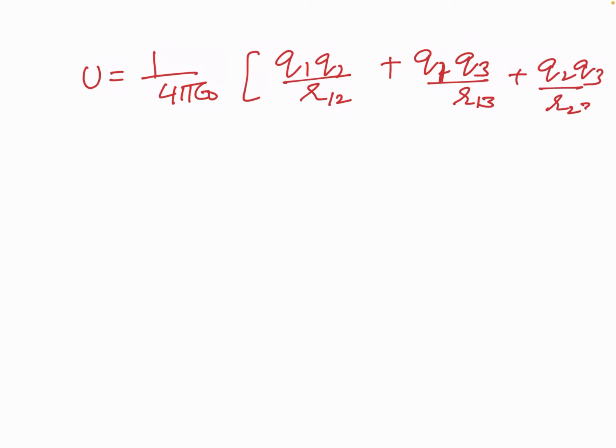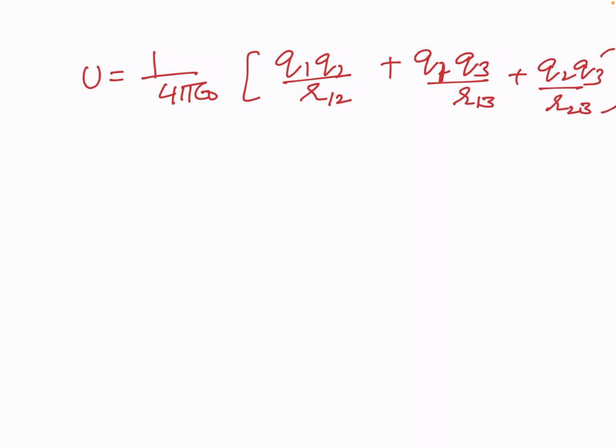So the expression becomes U equal to 1 upon 4 pi epsilon times Q1 Q2 upon R12 plus Q1 Q3 upon R13 plus Q2 Q3 upon R23. This is the required expression for potential energy of a system of three charges.